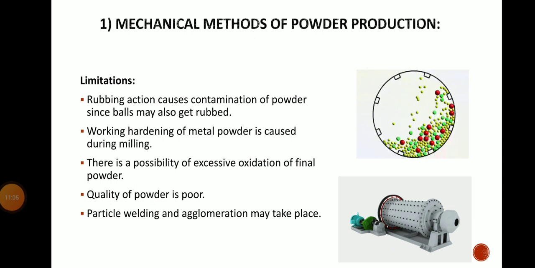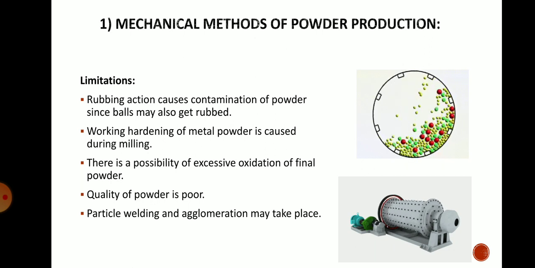Limitations of the ball milling process. The rubbing action causes contamination of the powder, since the balls also get rubbed, so it has some amount of contamination. External particles will also be there. The particles removed from the hard material may also be there in the powder. So this is one kind of limitation.